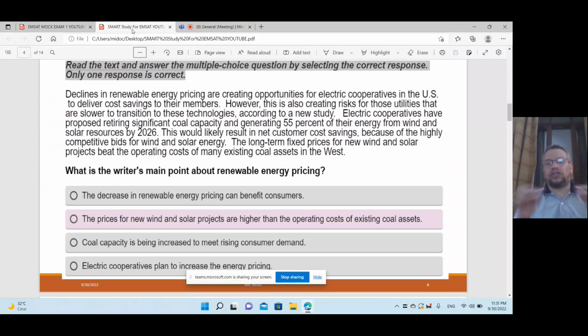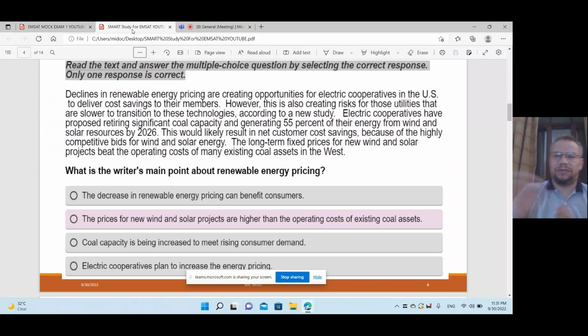You will read the question, not the passage, not the paragraph, because this type is extended reading. This is a sample of extended reading. You have to read the question before the paragraph. Keywords here are like main point, writer, energy, pricing, and so on. So look for the keywords and try to see the answers one by one in 20 seconds. So this question should be answered in 20 seconds? Yes.